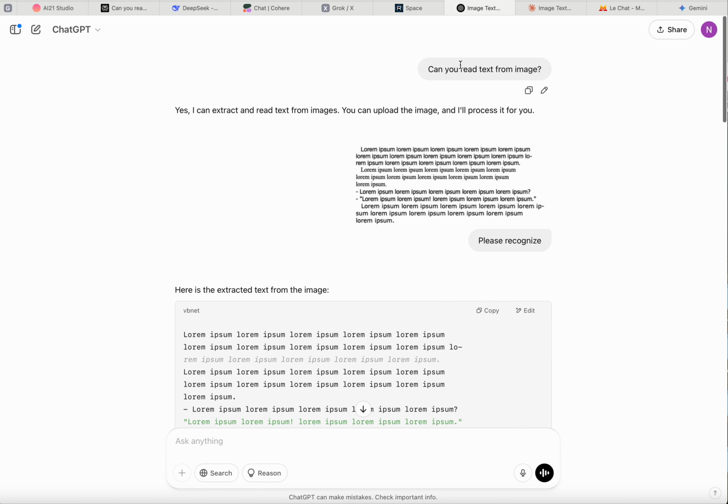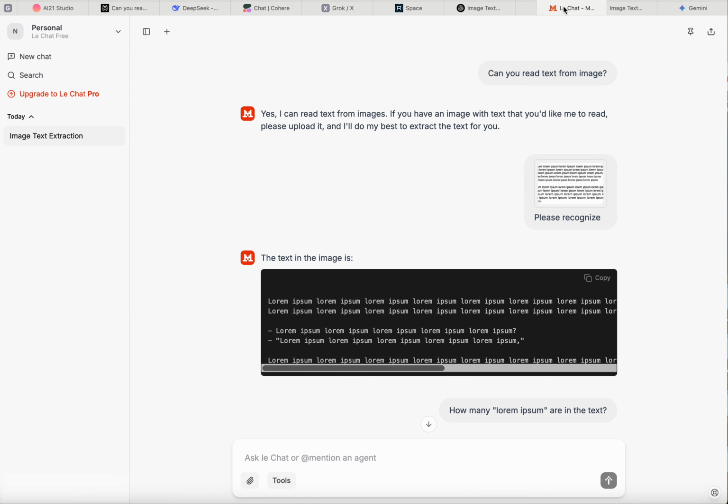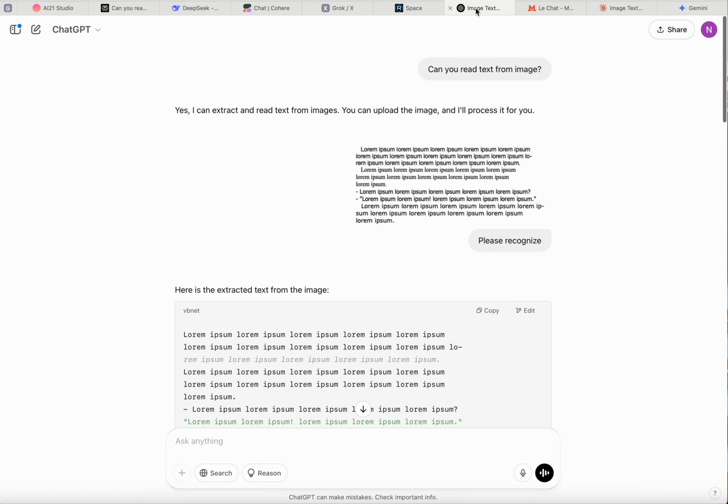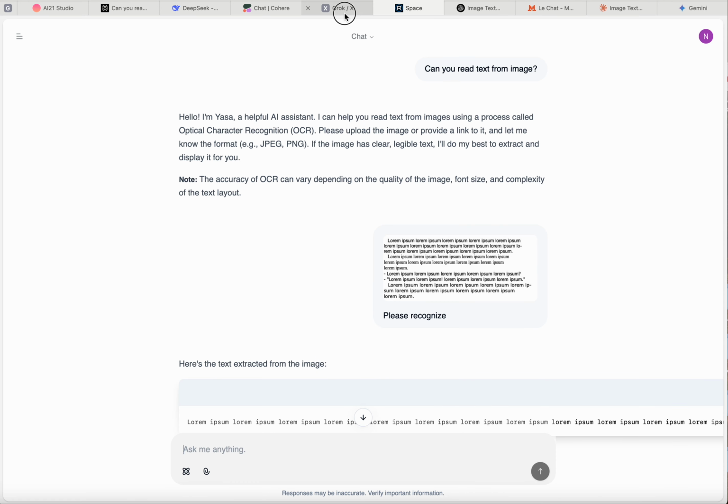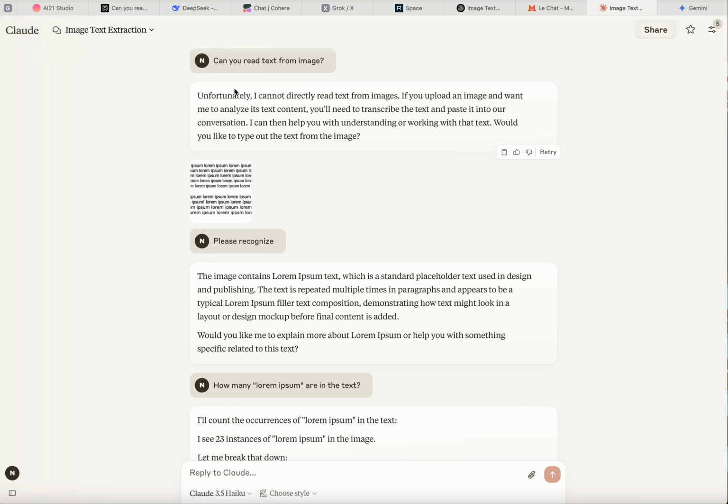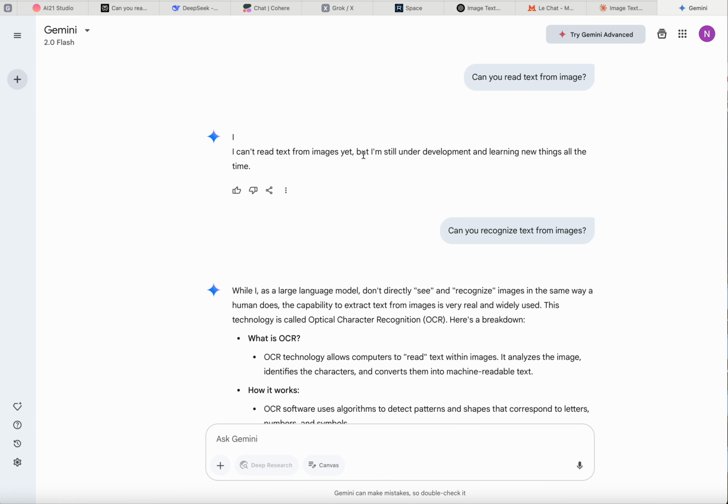Each AI I asked the same question: can you read text from image? Grok, Yasa, ChatGPT, LeChat told me yes, we can, or I can, honestly. Claude told me no, I can't, and Gemini told me no, I can't.